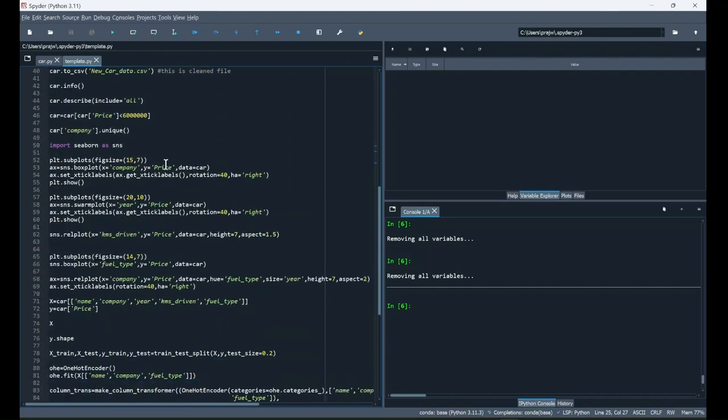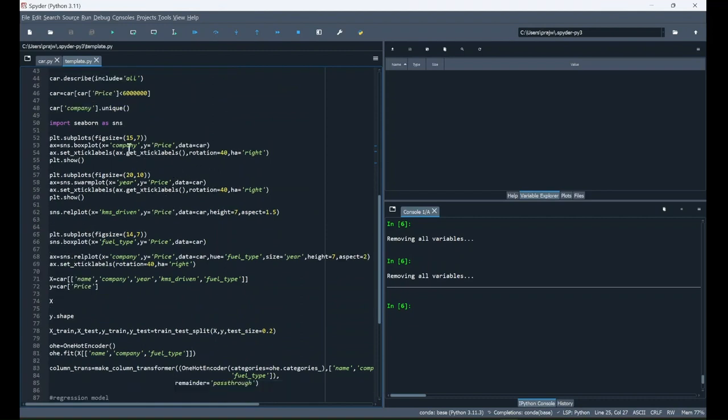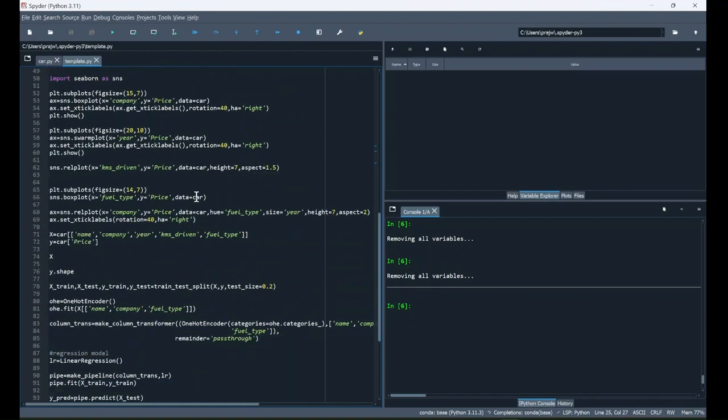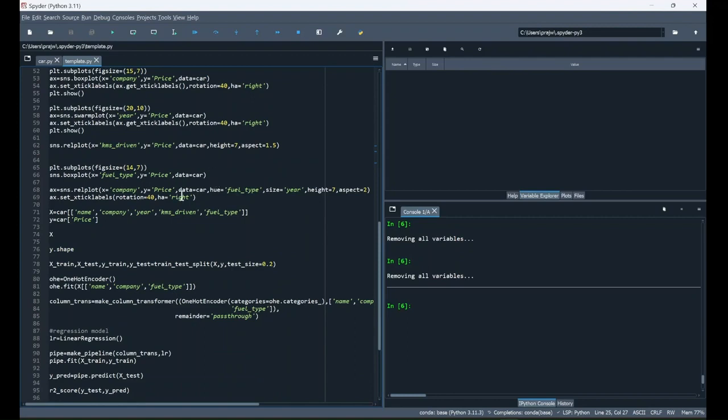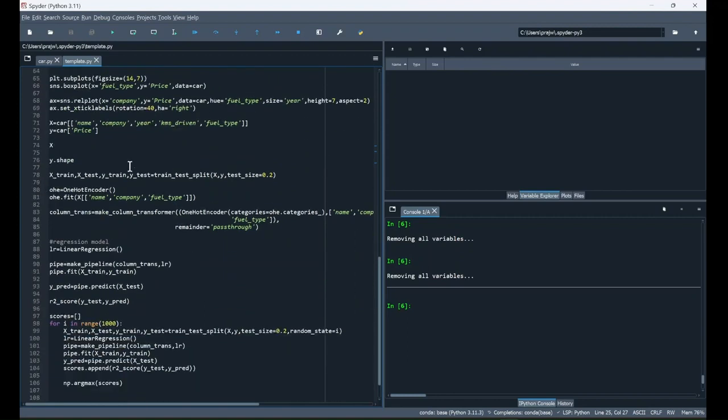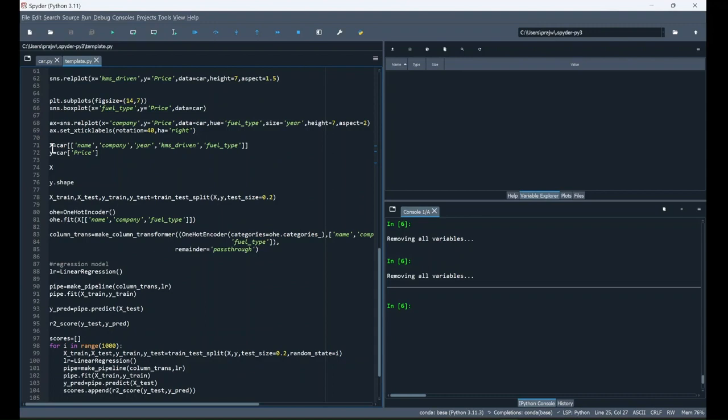Next we have plotted graphs using Seaborn and Matplotlib. Graphs make it easy for us to predict output. They visualize the prediction and how we are going. Next we have assigned the X data frame to car name, company, year, kilometers driven, and fuel type. It will test all these things, and for predicting the price we have assigned a Y data frame, which will predict the price of the car.